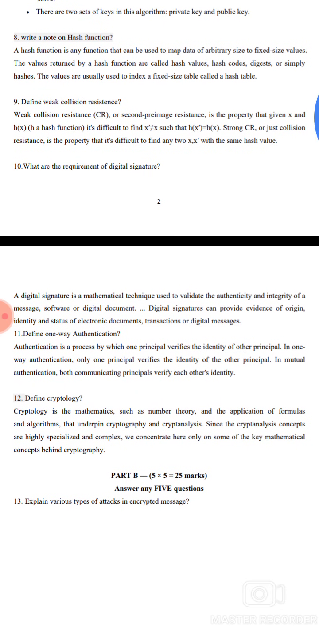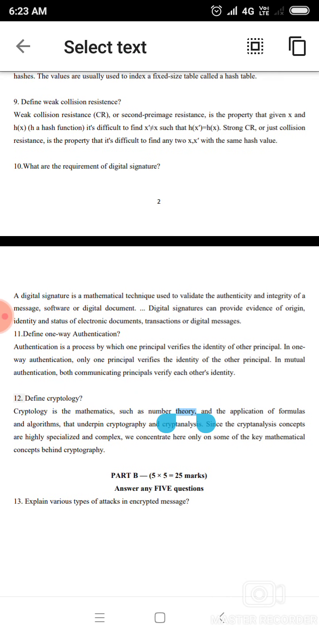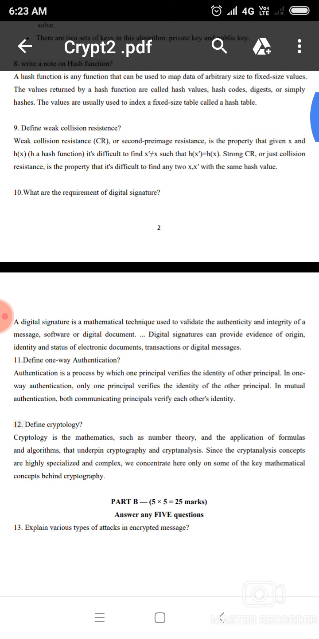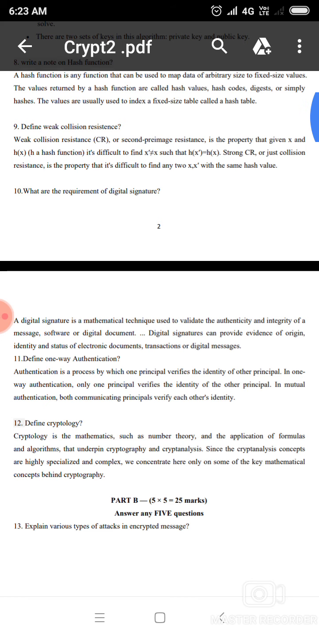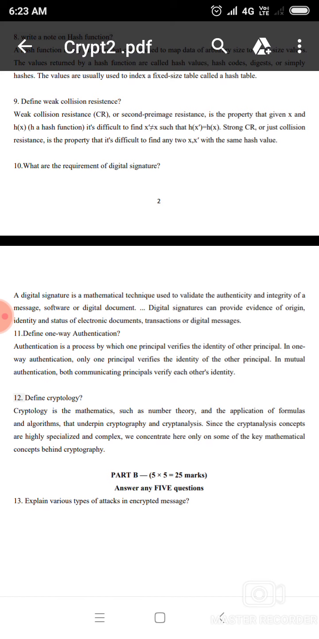9. Define weak collision resistance. Weak collision resistance, or second preimage resistance, is a property: given x and the hash function, it is difficult to find x' not equal to x such that h of x' equals h of x. Strong collision resistance, or just collision resistant, is a property where it is difficult to find any two inputs x and x' having the same hash value.